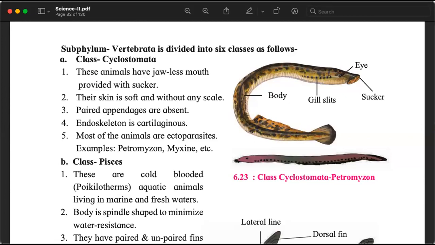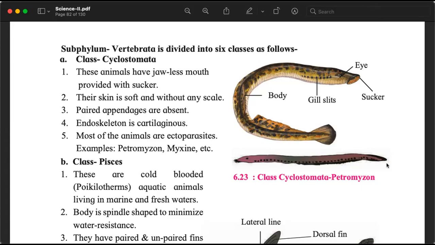Endoskeleton is cartilaginous. There is a skeleton which is inside the body, but it's not bony. It is made up of cartilage. Cartilage is much softer than bones. Most of them are ectoparasites. They depend on others. And examples are Petromyzon, Myxine. Petromyzon and Myxine.